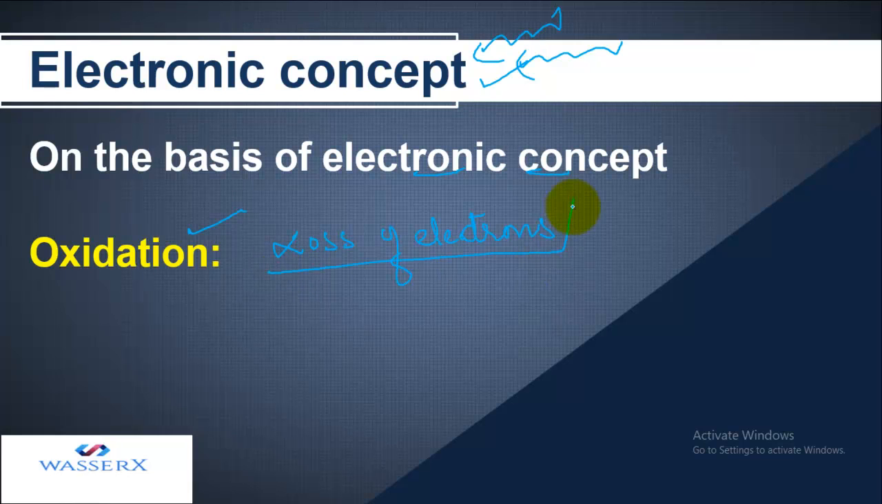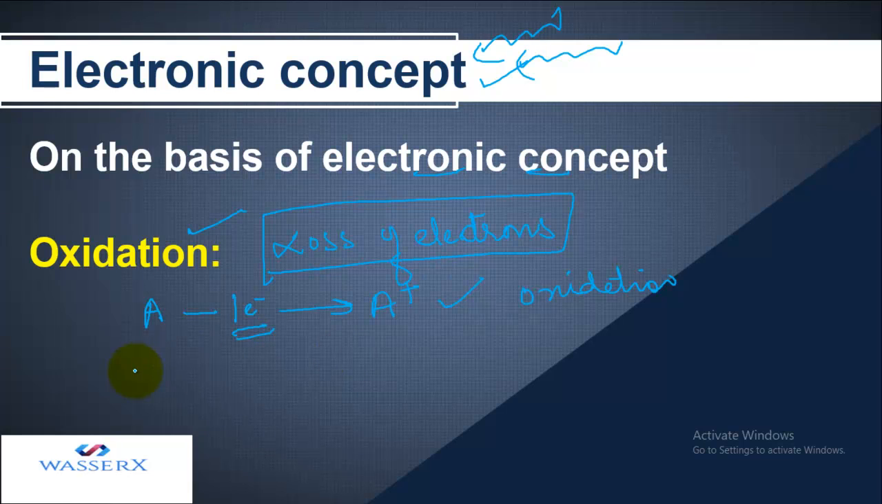So whenever any substance is losing electrons, it is said to be oxidized. For example, if I have a substance losing a certain number of electrons, let's say 1 electron, and we know that after losing the electron the substance forms a cation, right? So this reaction is referred to as oxidation.